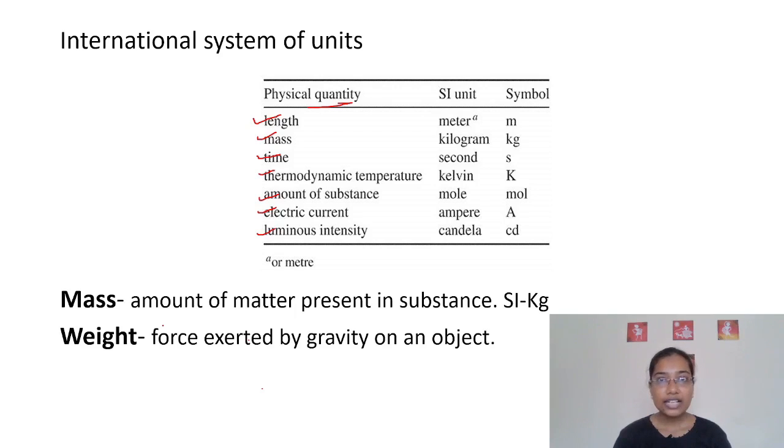Next one is weight. Weight and mass are not the same. Weight is the force exerted by gravity on an object. It is not the amount of matter present in the substance. So these two are different. The SI unit of weight is Newton. SI unit of mass is kg and SI unit of weight is Newton.